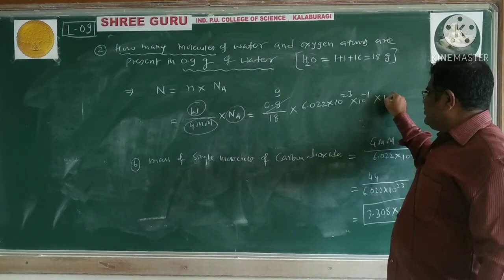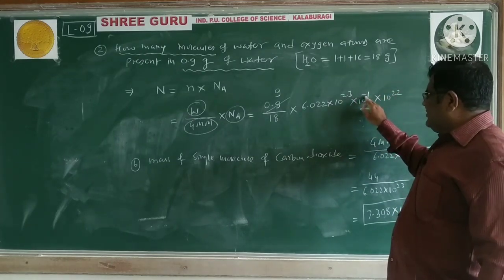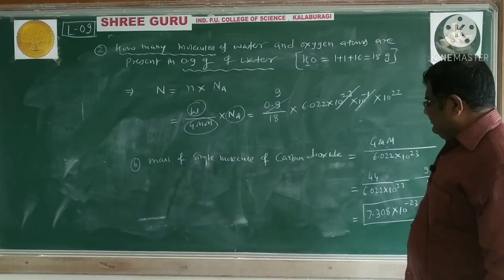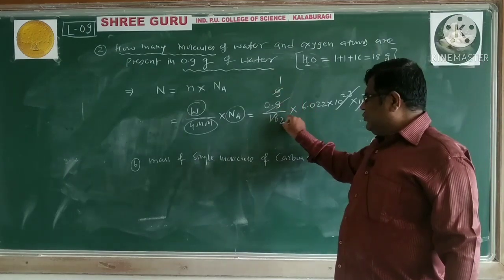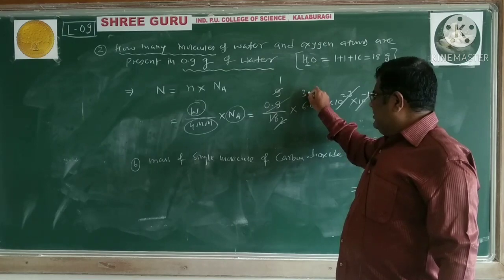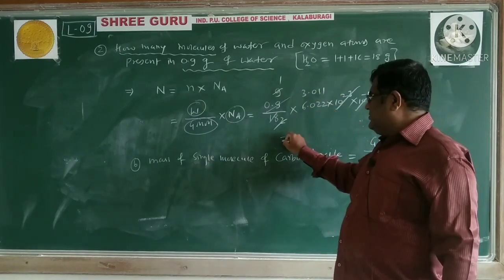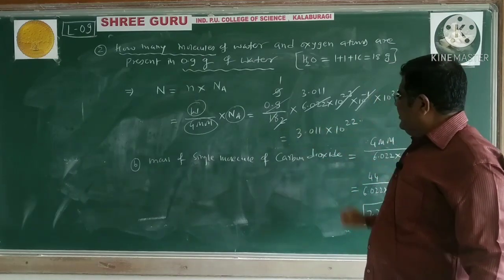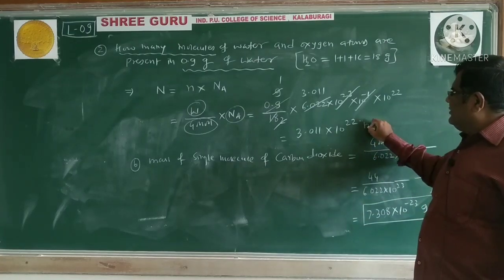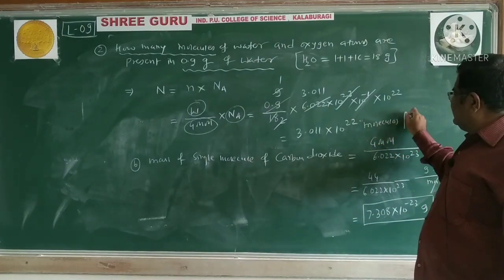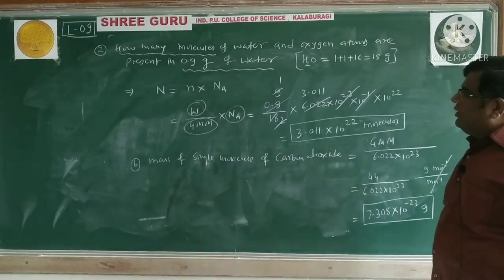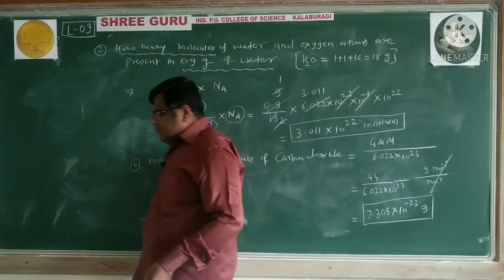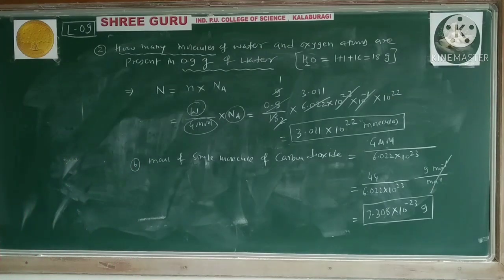It means it becomes 10 raised to 22 plus 23 minus 1, 22. And this 3.011 we can write. So it is 3.011 into 10 raised to 22 molecules. 0.9 gram of H2O has 3.011 into 10 raised to 22 molecules.